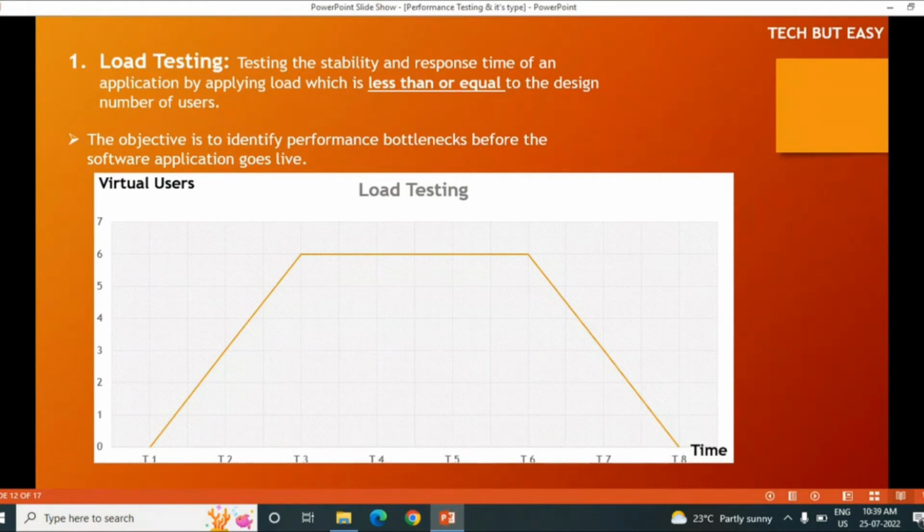We check what the response time and stability will be at that time.